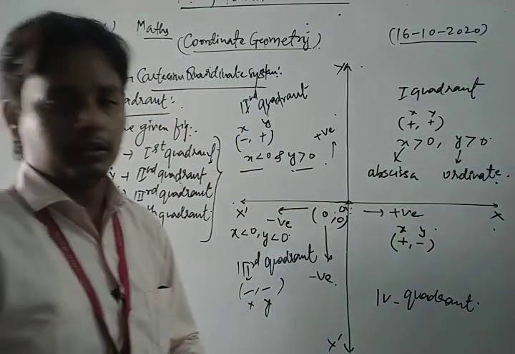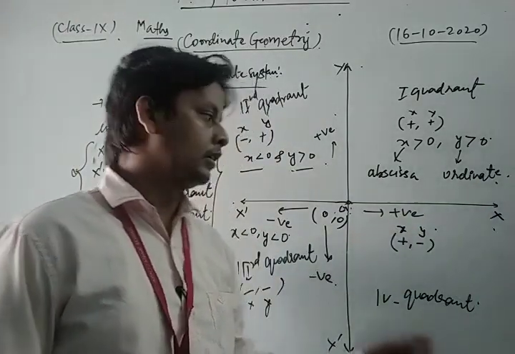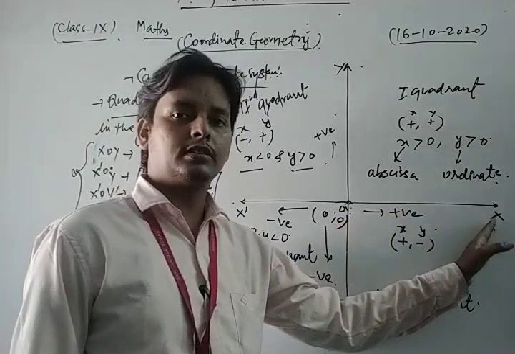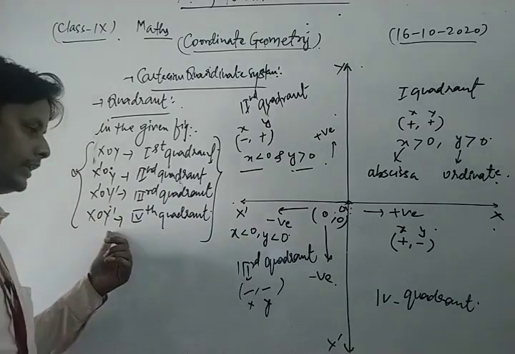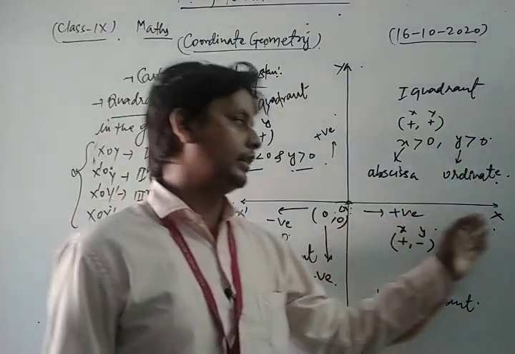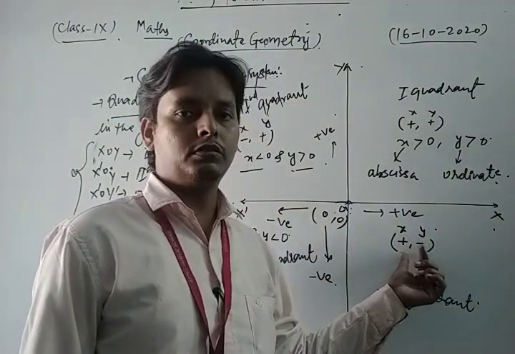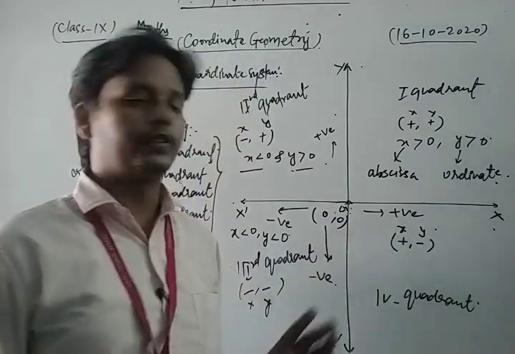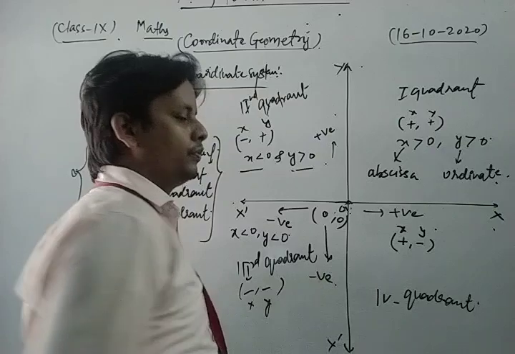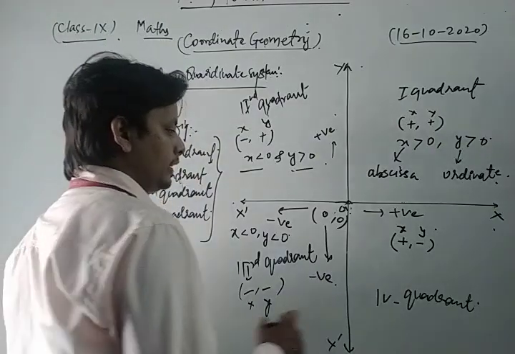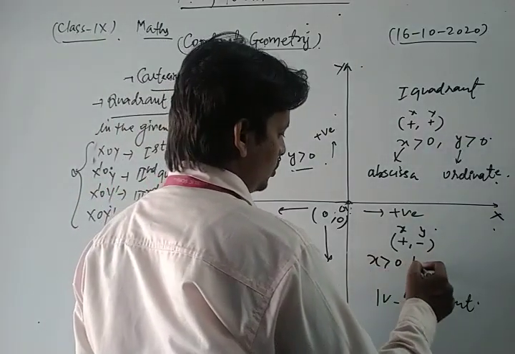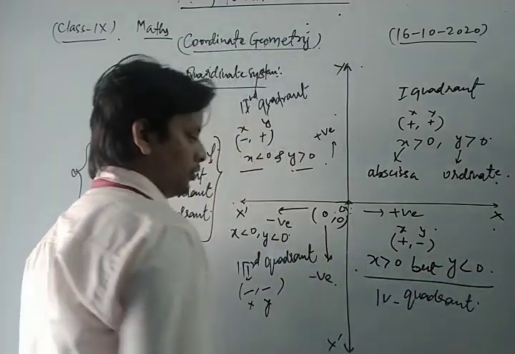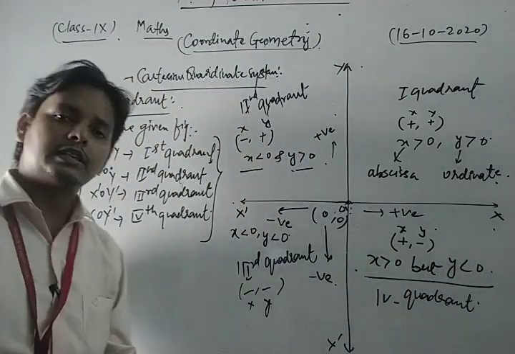Here x is positive and this is the negative direction of y. So in this way we can say that in the fourth quadrant abscissa is greater than 0 but ordinate is less than 0.